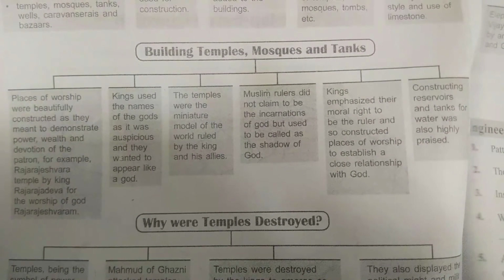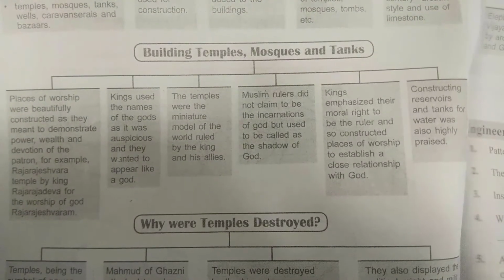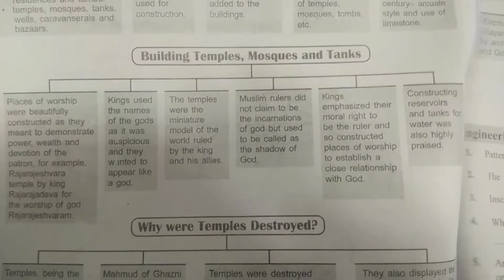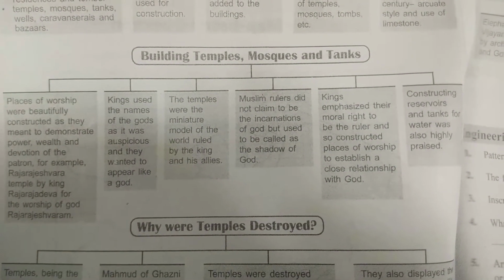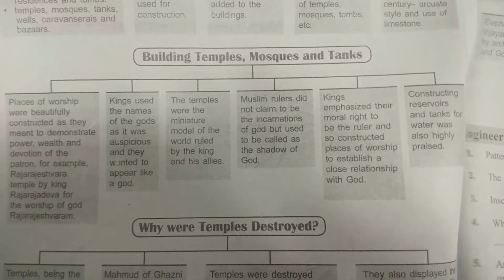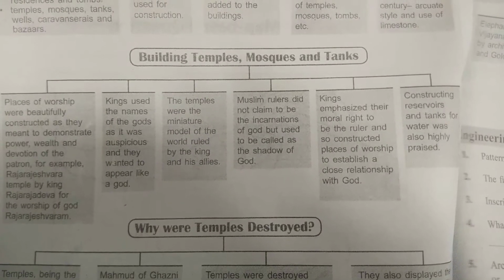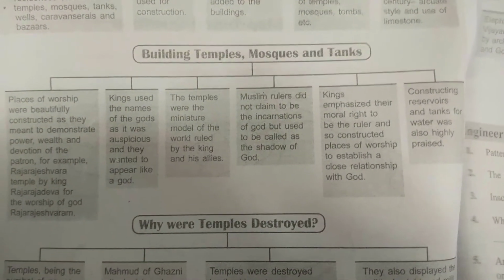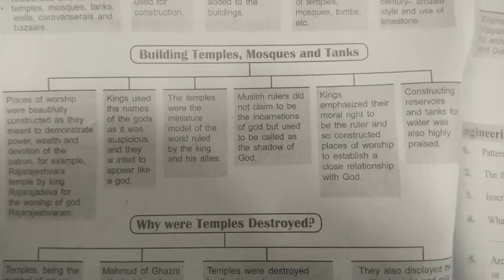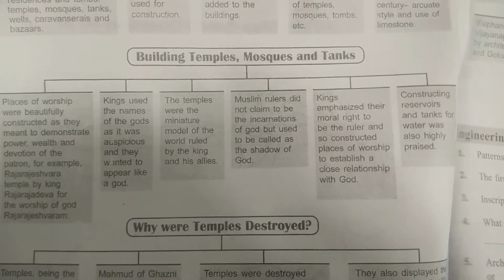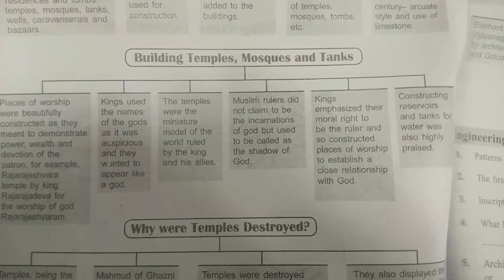One more source of information we have is coins, then inscriptions, but from the temples also we can know about the king. So this was the trend in the south, and in many of the temples on the eastern side also.